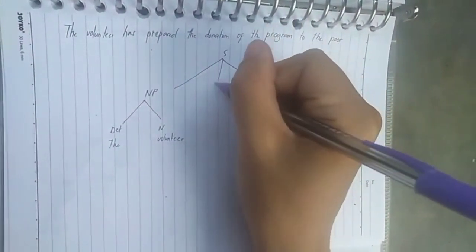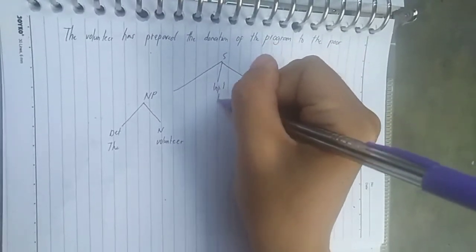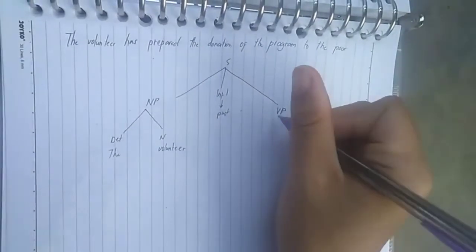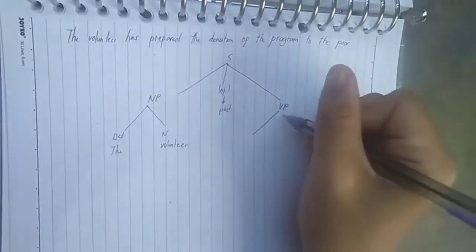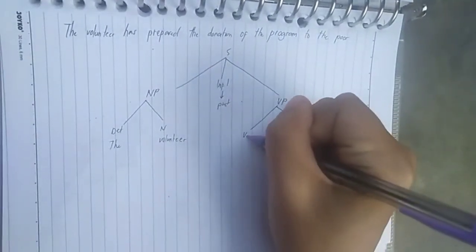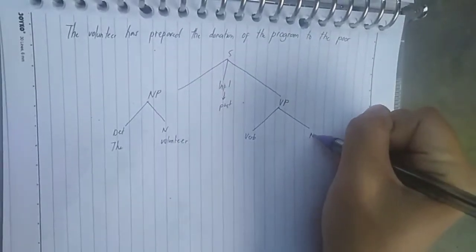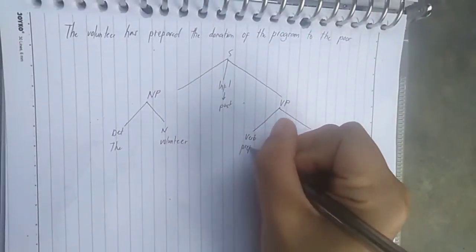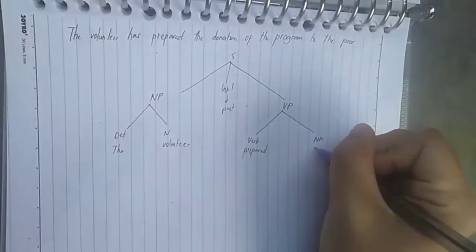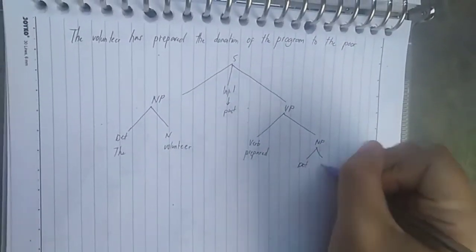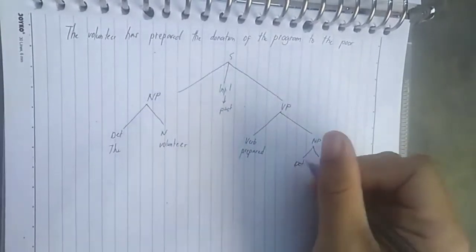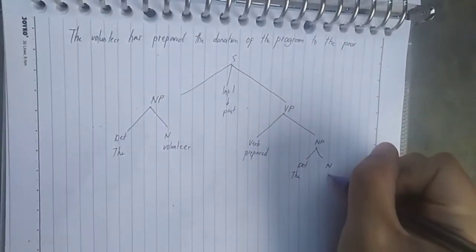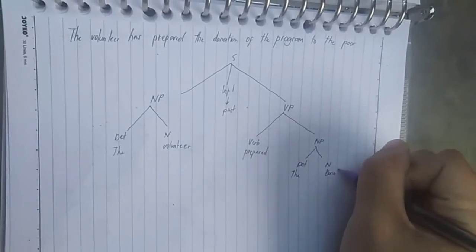So it includes inflection because it's past, and the next is verb phrase. We have verb and noun phrase. Verb, we have prepared, and noun phrase, we have determiner and noun, which is determiner for the and noun for donation.